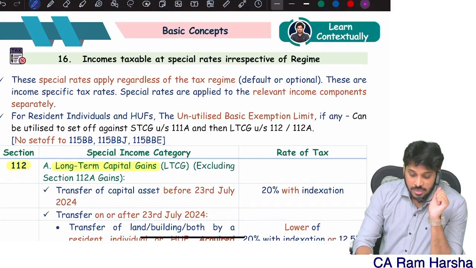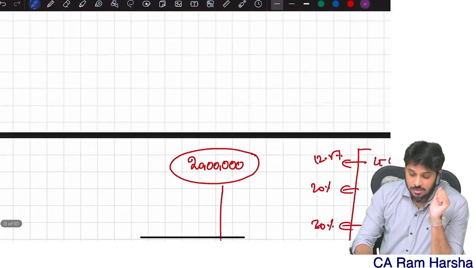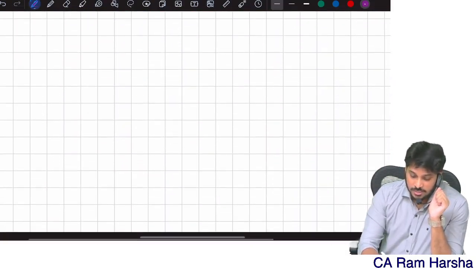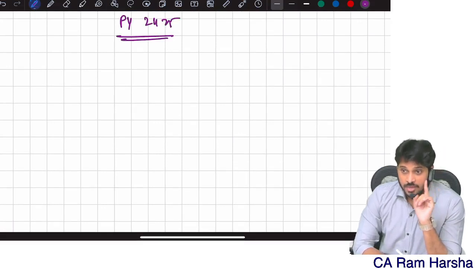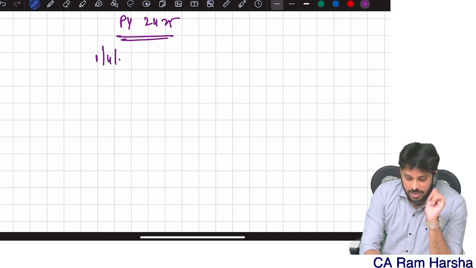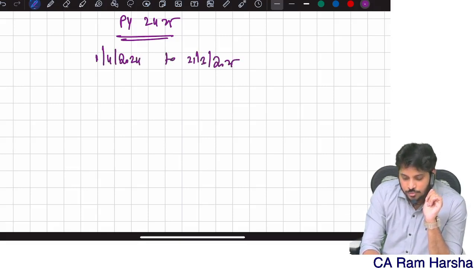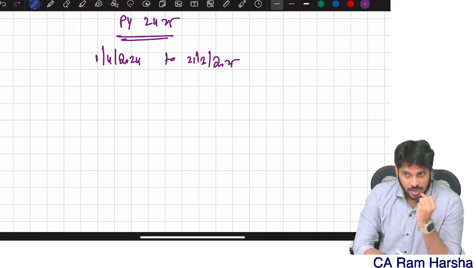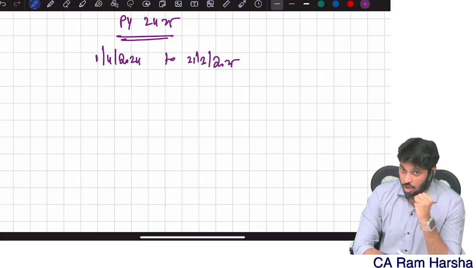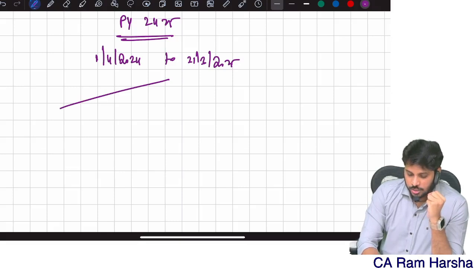By the way, remember this always in the back of the mind: we are discussing previous year 24-25. Previous year 24-25 means we are earning income from 1st April 2024 to 31st March 2025. Suppose I am an investor in companies. I have so many shares, long term. I sold them before 23rd July.